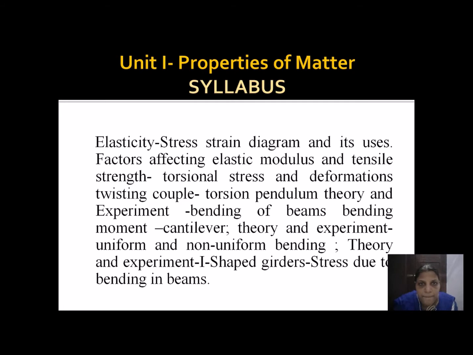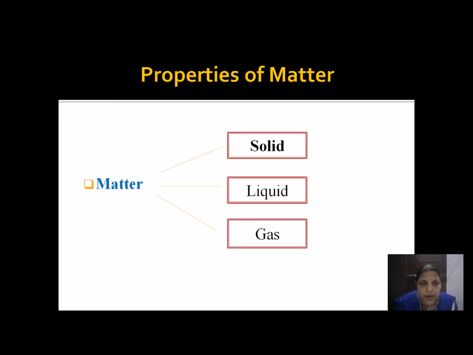So what is matter? All matter is composed of atoms, and this matter is categorized as solid, liquid and gas. What is a solid? A solid is a substance in which the atoms are closely packed. In the case of liquids the atoms are loosely packed when compared to solids, and in gases the atoms are more loosely packed when compared to liquids. Apart from these three categories, we also have plasma and condensate, but these three play the major role.